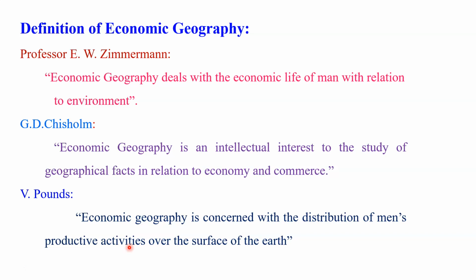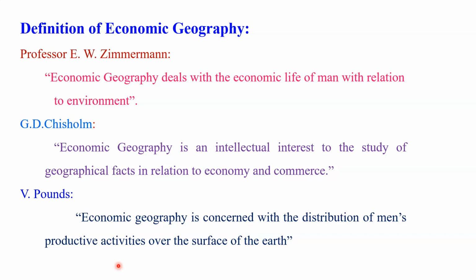They are observed as per the local environment, what type of local environment is available there. I am talking especially about the underdeveloped country. In an underdeveloped country, you will observe mostly primary activities are dominated or developed on a large scale. It may be like agriculture, fishery, mining, or other things. Whereas in the developed country, as compared to primary activity, we will observe secondary, tertiary, and quaternary activities are more developed as compared to the developing and underdeveloped country.